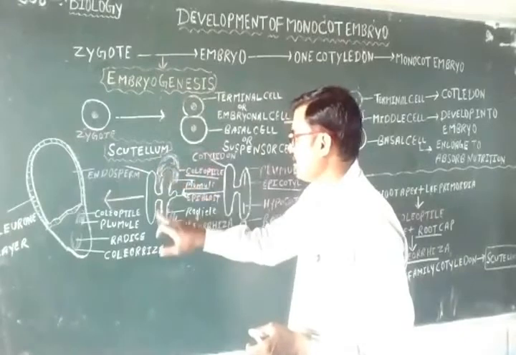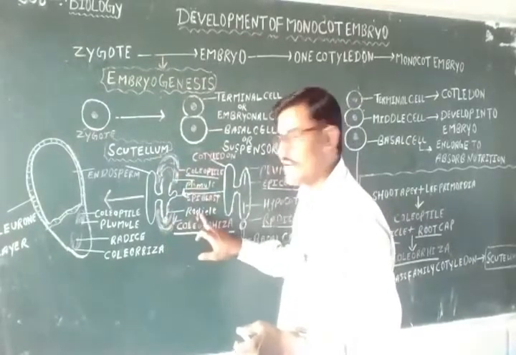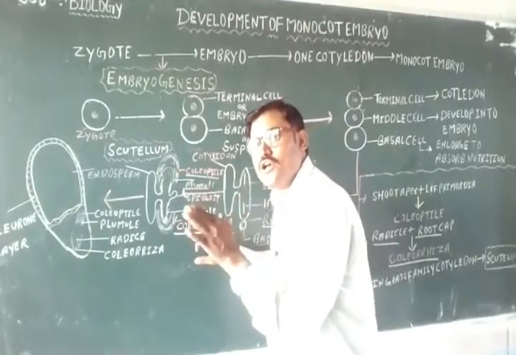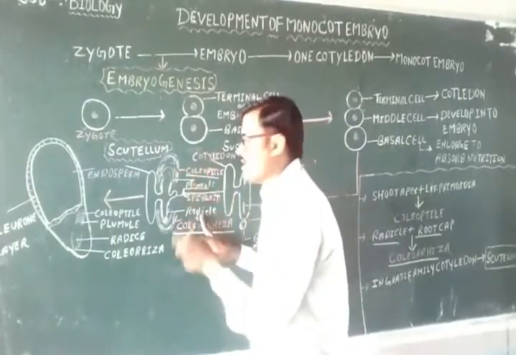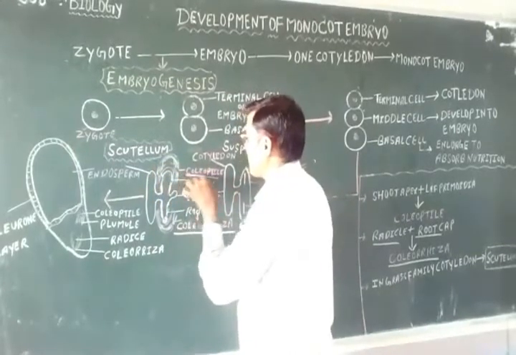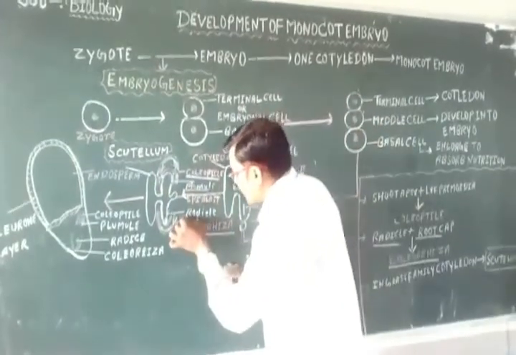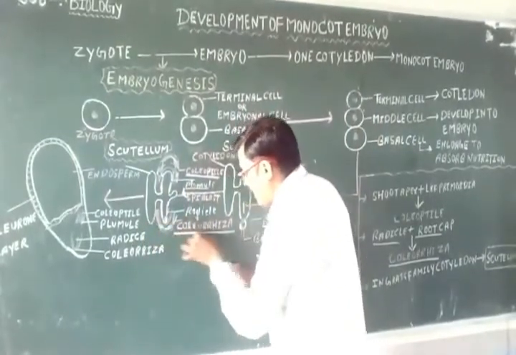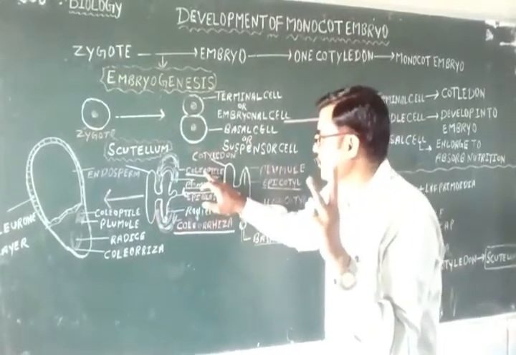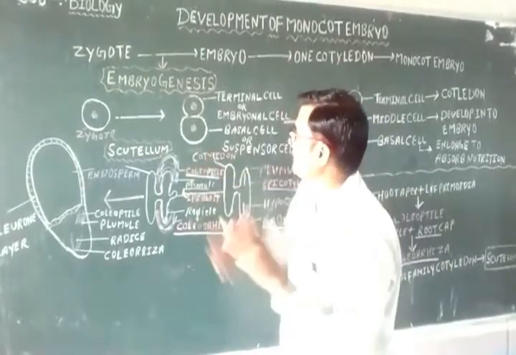At the tip of the plumule, this sheath is known as the coleoptile. And at the tip of the radicle, this sheath is known as the coleorhiza. These three points, coleoptile, coleorhiza, and the cotyledon, which later converts into the scutellum.